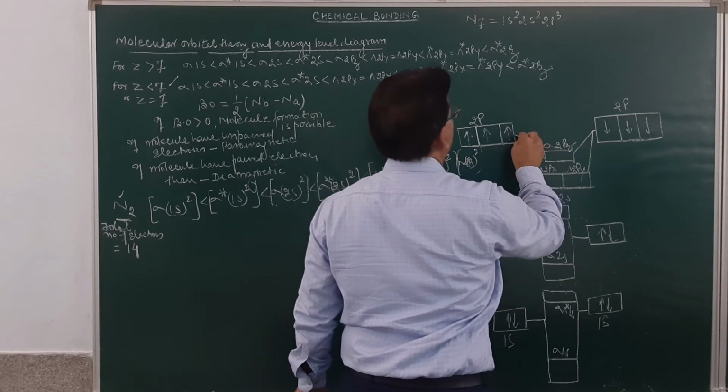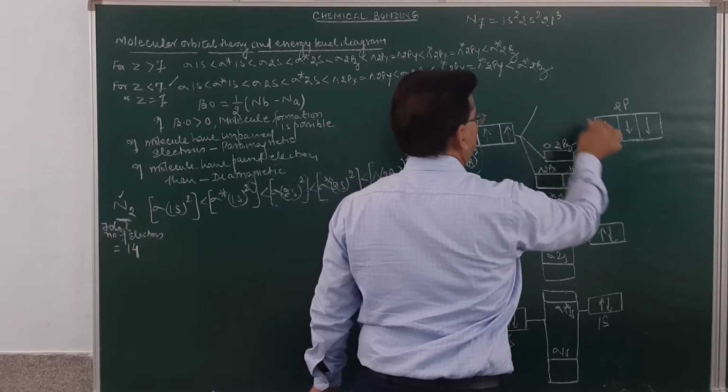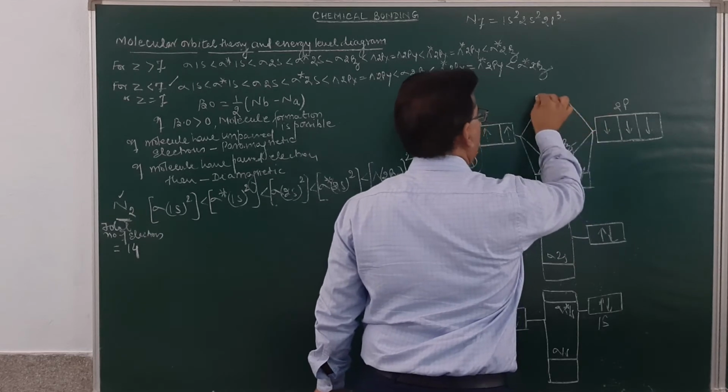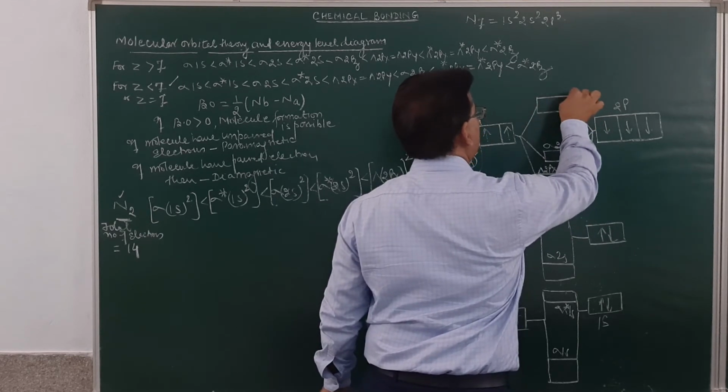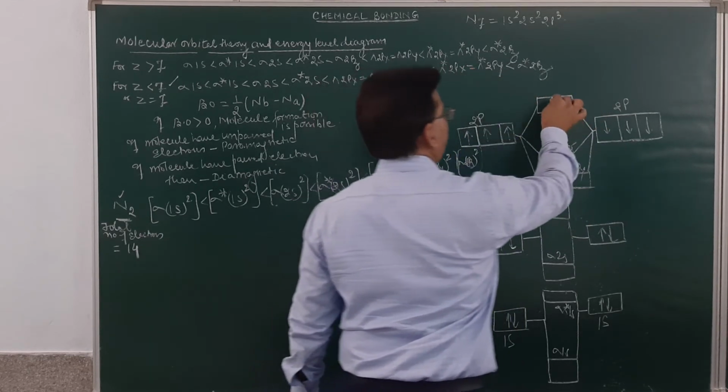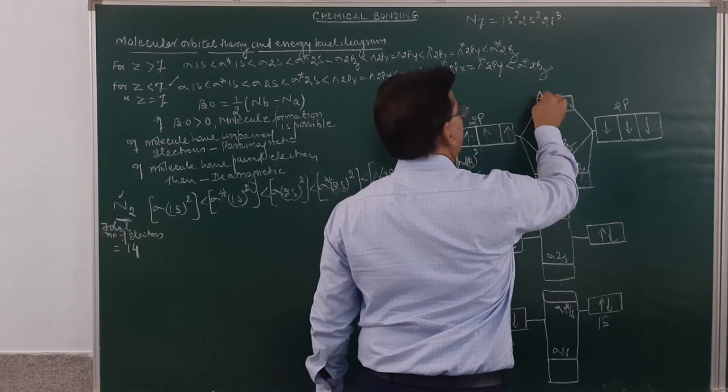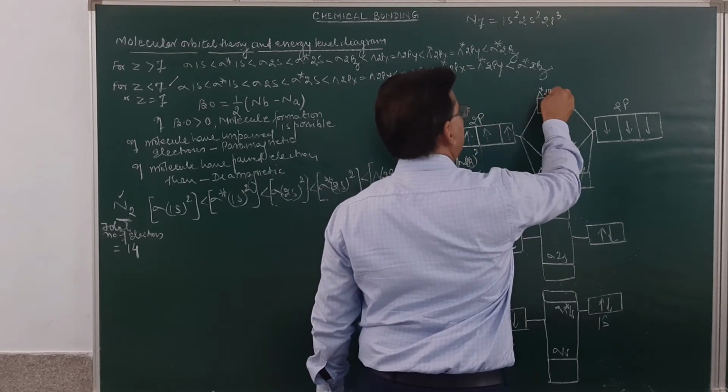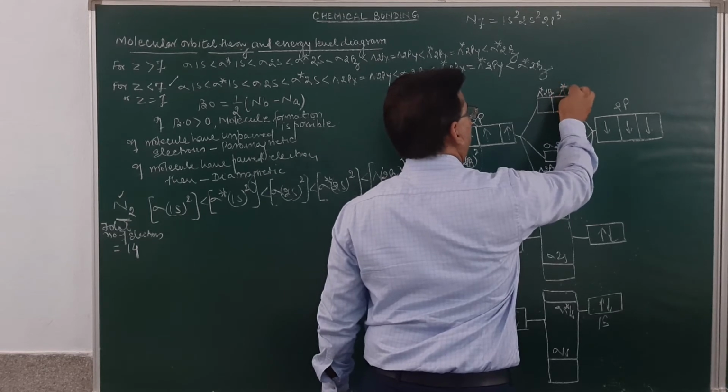Then they may combine with each other to form the anti-bonding molecular orbitals. In the anti-bonding molecular orbitals, first of all, we will get pi anti-bonding 2px and pi anti-bonding 2py. So this is pi anti-bonding 2px and pi anti-bonding 2py.